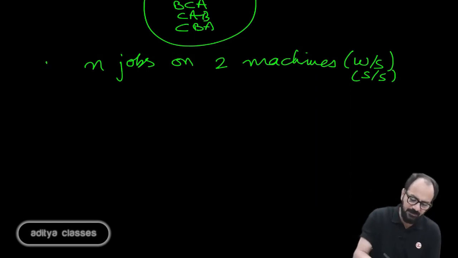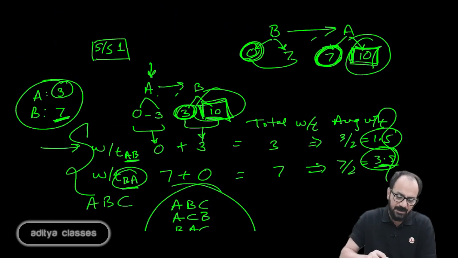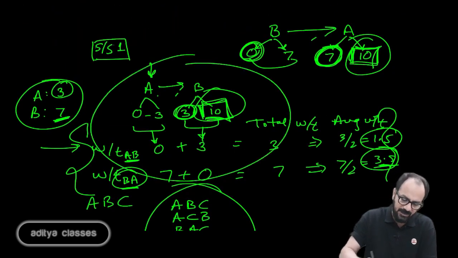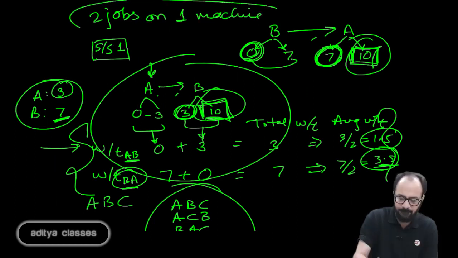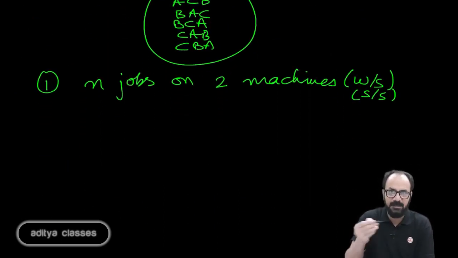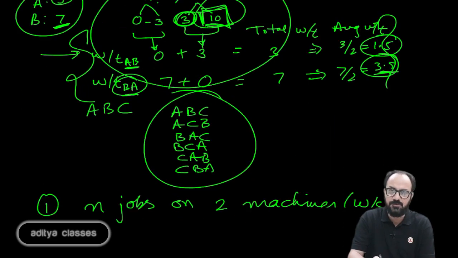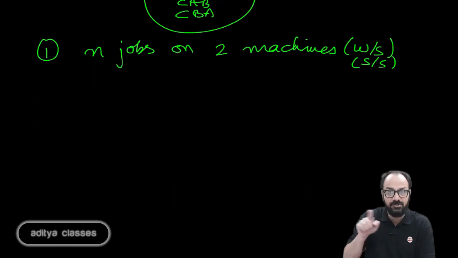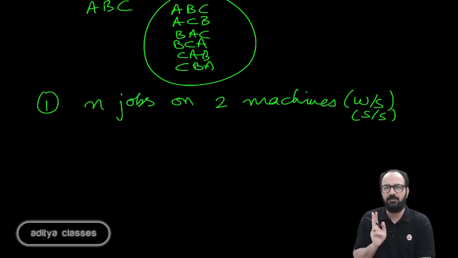First thing that we will be learning is sequencing n jobs. Here we had 2 jobs on 1 machine. What we will be learning here will be n jobs on 2 machines. Instead of 2 jobs on 1 machine, n jobs, not 2, not 3, it could be n jobs, specifically on 2 machines.